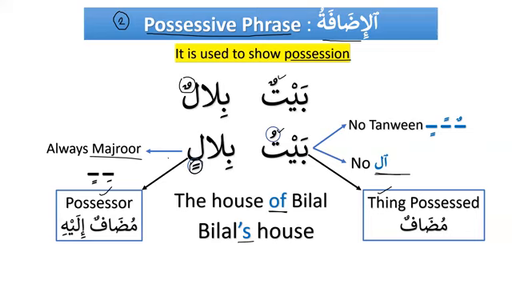Perfect. So from today, you should know that in Arabic, the noun will be majroor only for 2 reasons. Reason number 1, if there is a preposition, for example min or bi or any preposition, the noun after the preposition will be majroor. And number 2, when it is a possessor, when it is mudaf ilayhi, it will be majroor. So there are only 2 reasons that the noun can be majroor, and both of them you now know about. And then we use it for possession. It gives the meaning of apostrophe s.